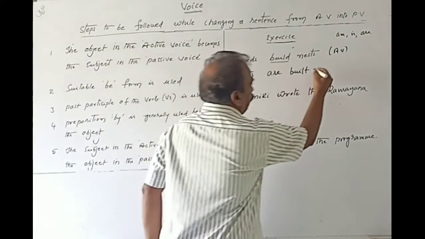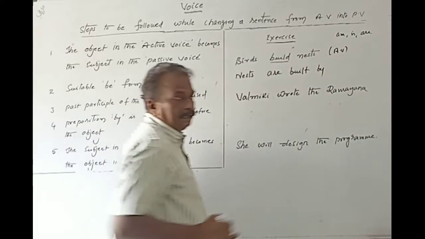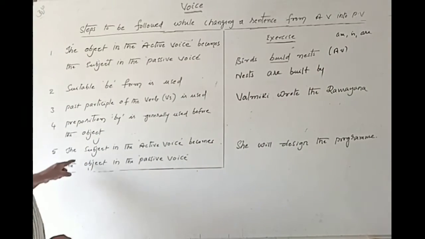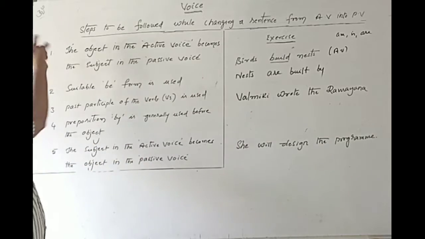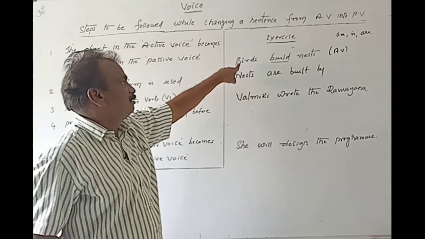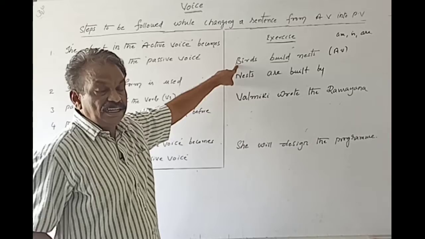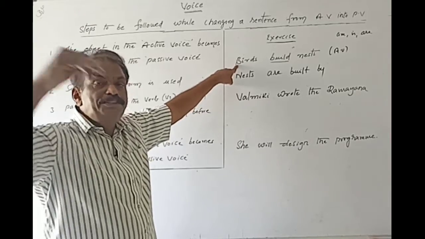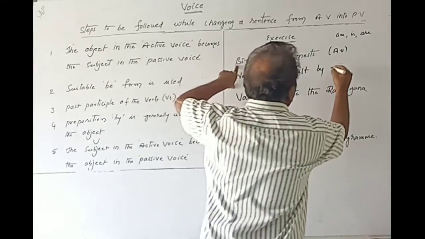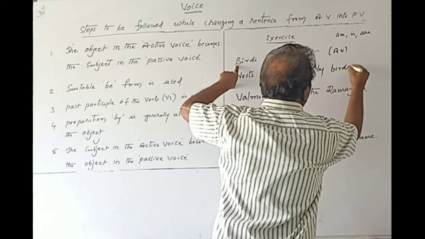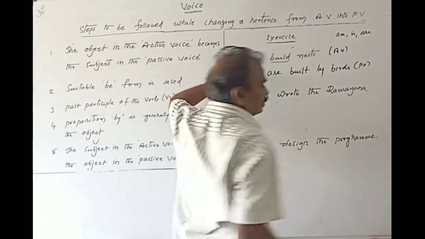Next, we have to write the preposition by. Next, the subject in the active voice. What is the subject in the active voice? Birds. That becomes the object in the passive voice. By birds. This is in passive voice.